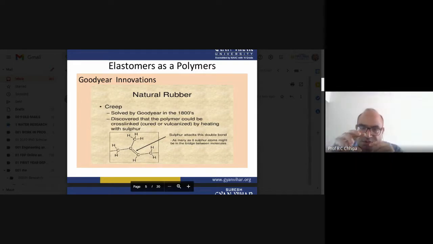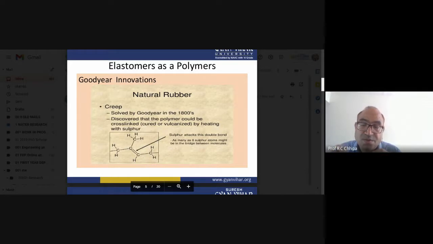That gives a long chain polymer, like a thread. But if we have another long chain polymer like a thread, then for hardening that soft material, like the rubber bands, they can be hardened.